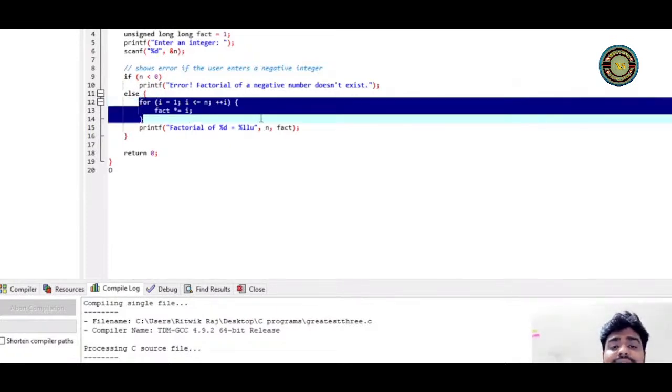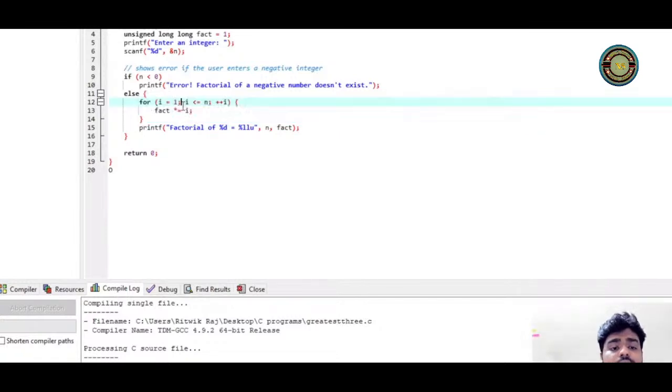Okay, now see, a variety of programs I've given here so that you can understand all the things. So first we use the print integer, in which we have used scanf. Then add integer, we have used plus sign. ASCII, we have used %c. Vowel or consonant, we have used or operator. Greatest three, we have used and operator. Factorial, we are using for loop. So what is for loop? It's a loop. It goes on till the condition is false.